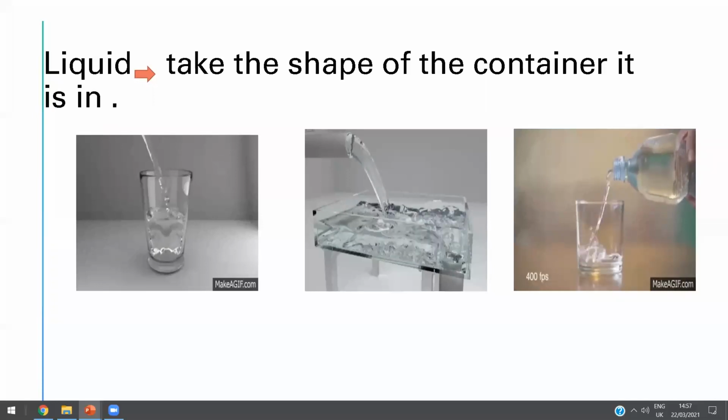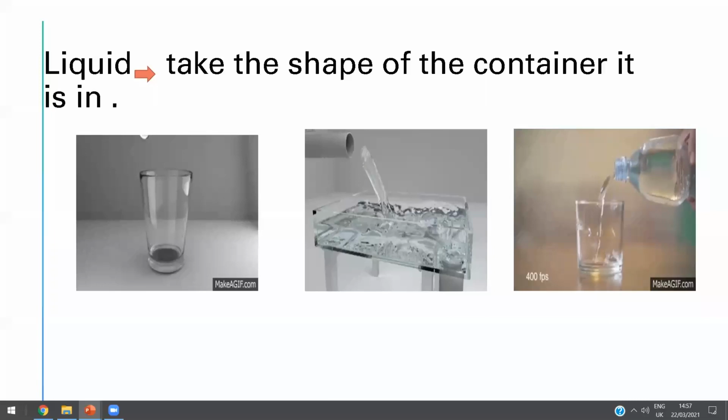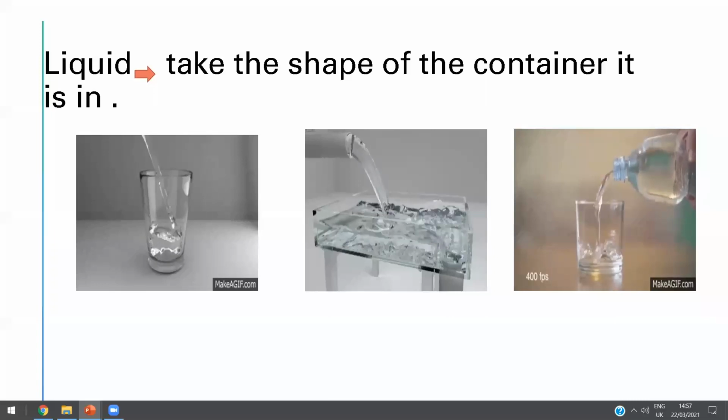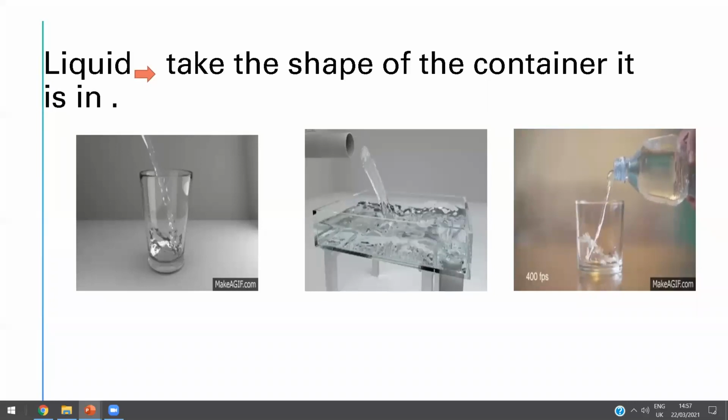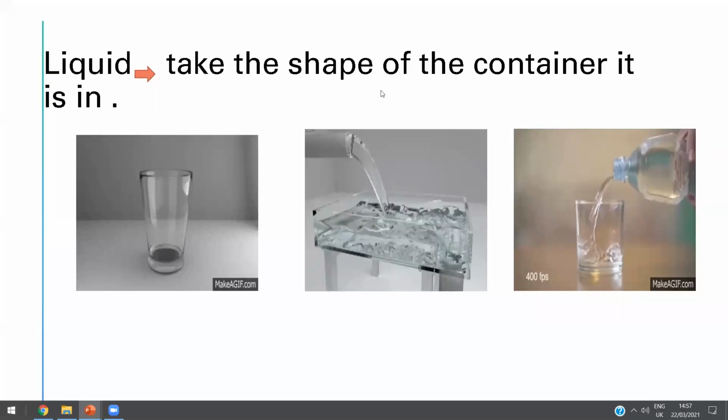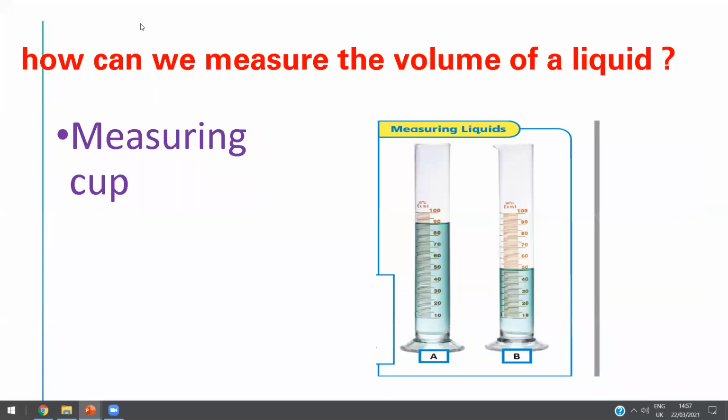Amazing, Fahad. But what about liquid? Does it have its own shape or no? Liquid takes the shape of the container it is in. Give me one example of a liquid, Fahad. Like the water. Look at the water. It's a liquid. Amazing, Fahad. Thanks a lot.